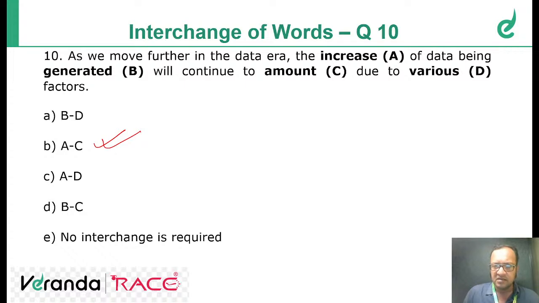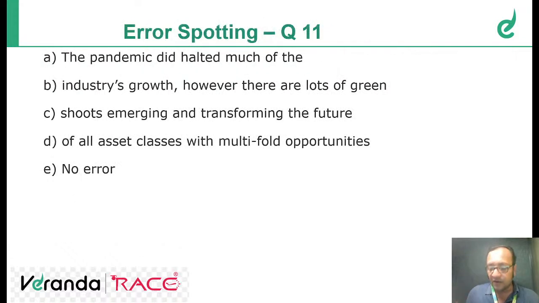Fine. Next question is error spotting. Please tell me the answers. The pandemic did halted much of the industry's growth. However, there are lots of green shoots emerging and transforming the future of all asset classes with multifold opportunities. What's the answer? Tell me.